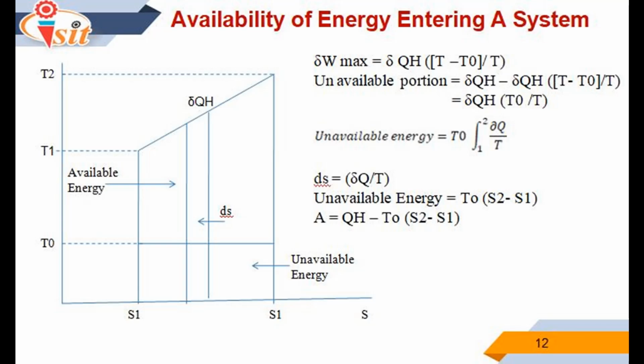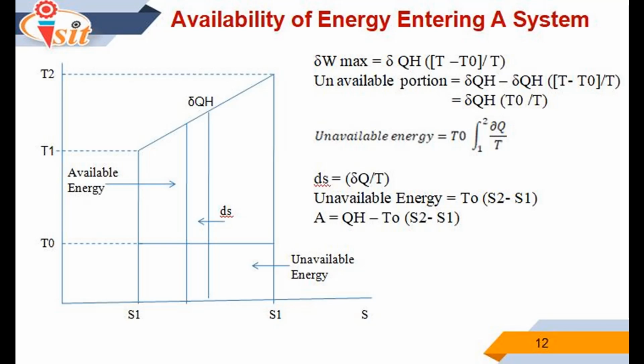If the amount of this heat is directly given to a reversible heat engine instead of the system, that would produce the maximum amount of work. This work denotes the amount of heat as available energy. The available portion of heat energy that crosses the boundary of the system may be determined by assuming that a reversible engine receives the heat in the same manner as the system receives.